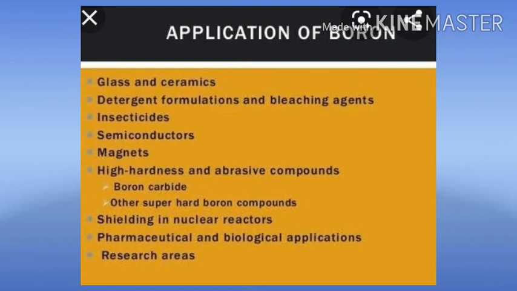Next is the application of boron. Boron has the capacity to absorb neutrons. Therefore, an isotope of boron, B-10, with atomic number 5 and mass number 10, is used as a moderator in nuclear reactors. Then amorphous boron is used as a rocket fuel igniter, which will produce heat. It's used as a fuel in rocket.